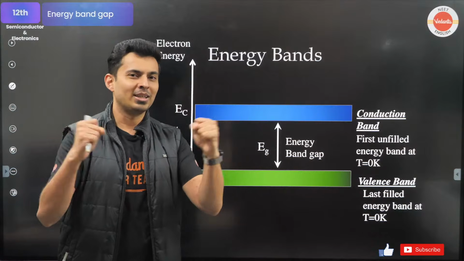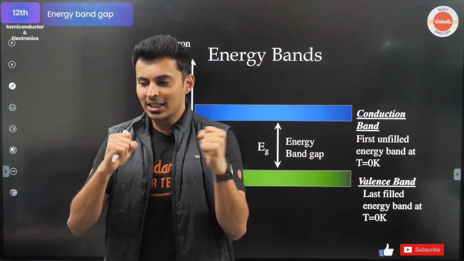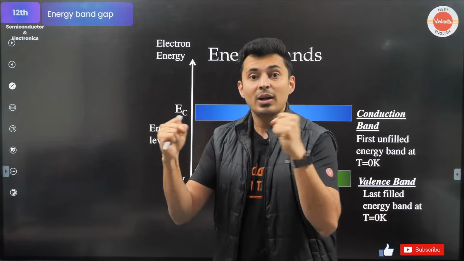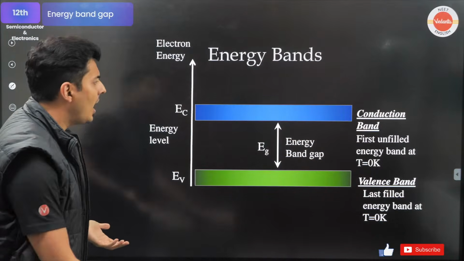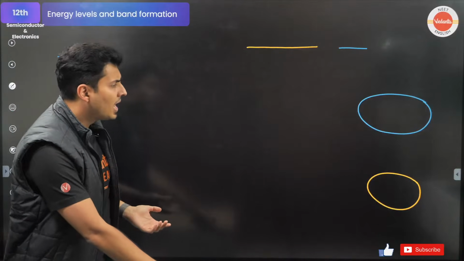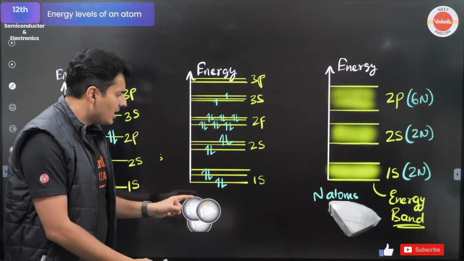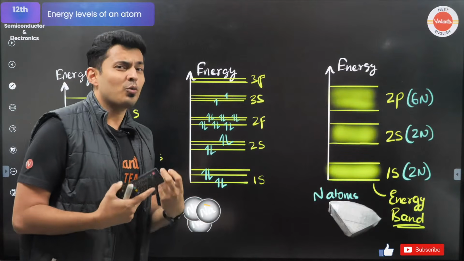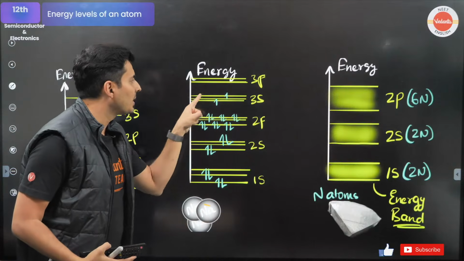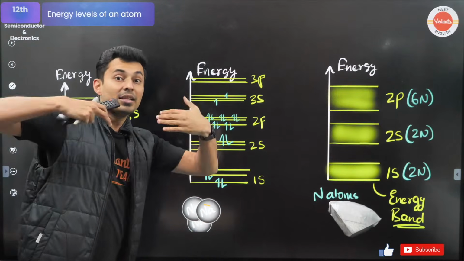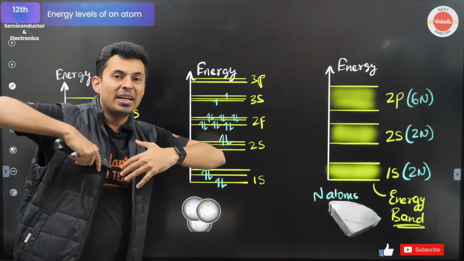These atoms will vibrate. When they vibrate, imagine what is going to happen. These atoms will collide. And who is most vulnerable? These people, because they are on the outer shell. They might get knocked out.